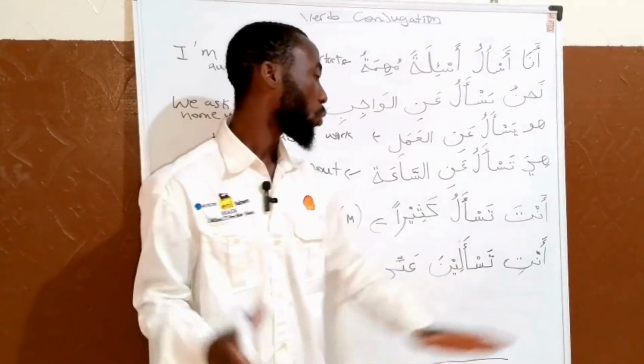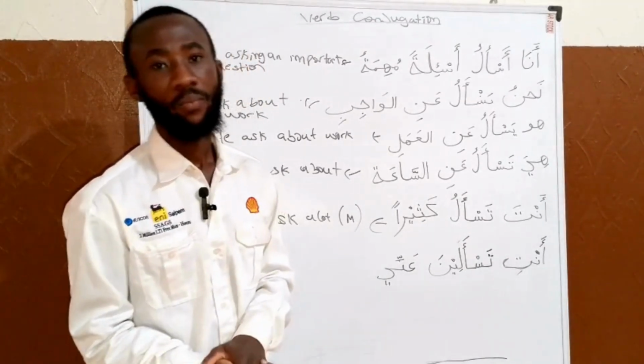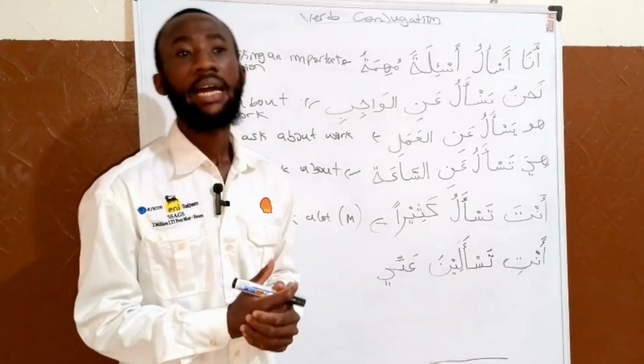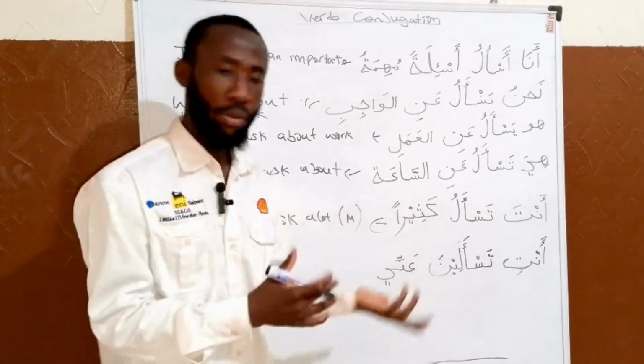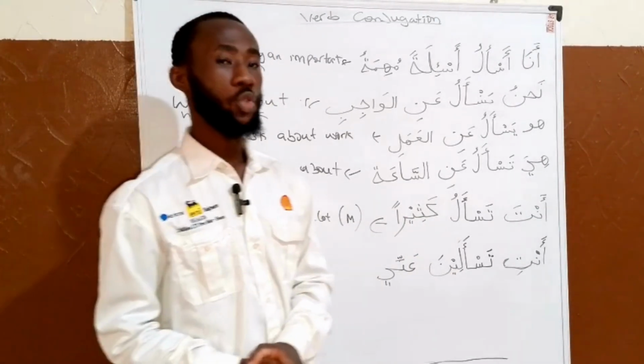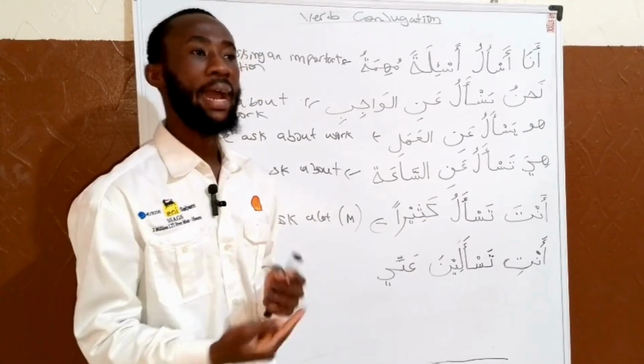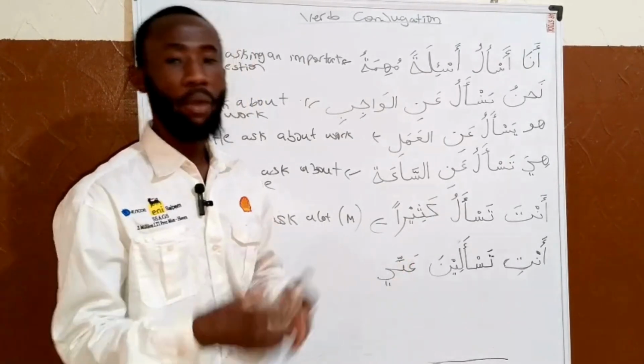Then we have the last one, which is what? Anti tas'alina. Anti tas'alina anni. That is, you ask about me. Tas'alina, that you ask about me.